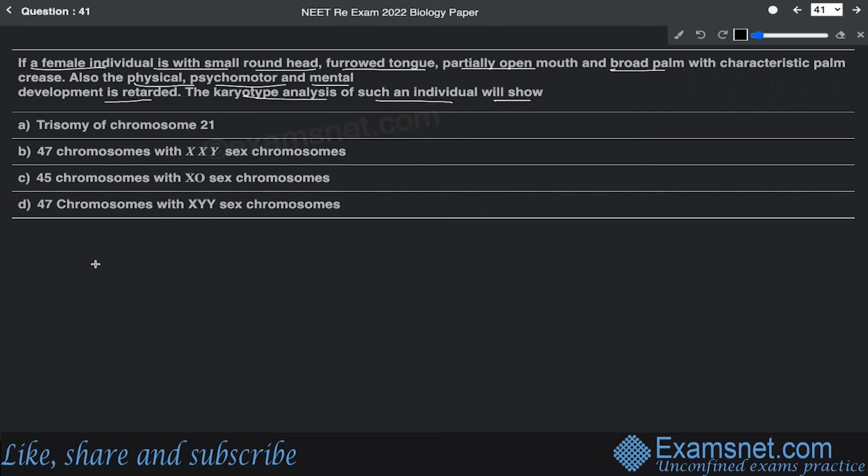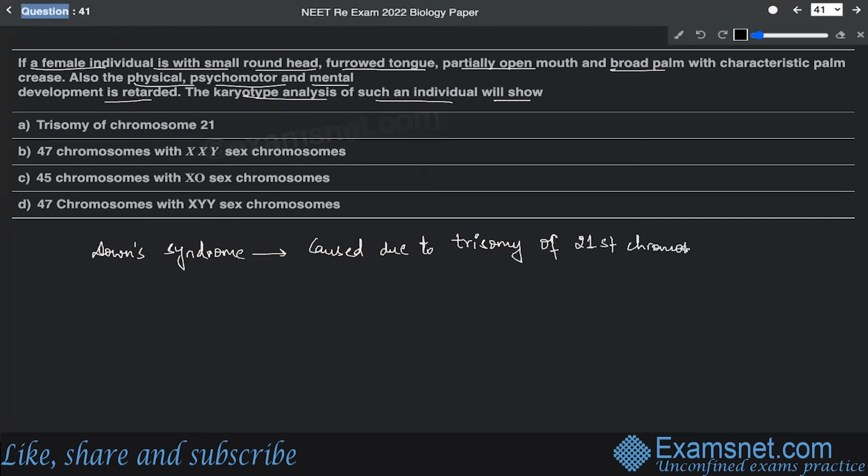All right. So the Down syndrome is one such syndrome in which there is a trisomy condition. This Down syndrome is caused due to trisomy of the 21st chromosome.